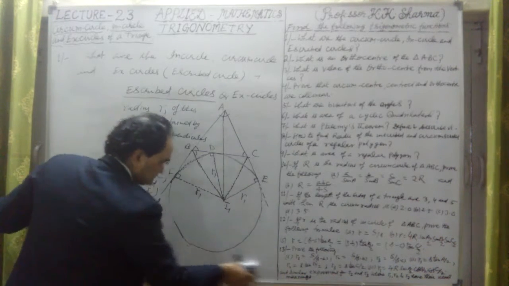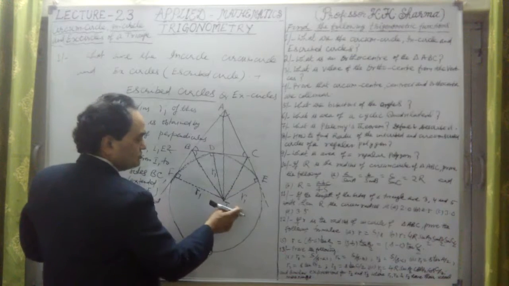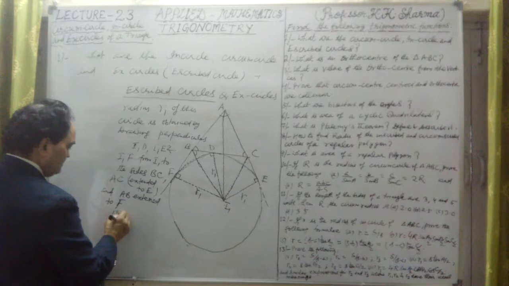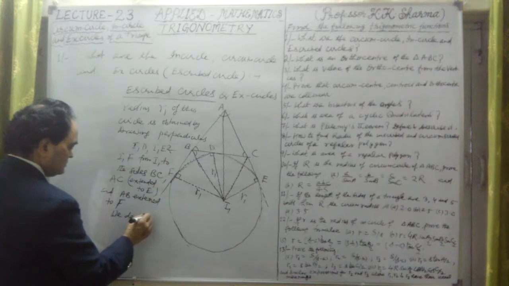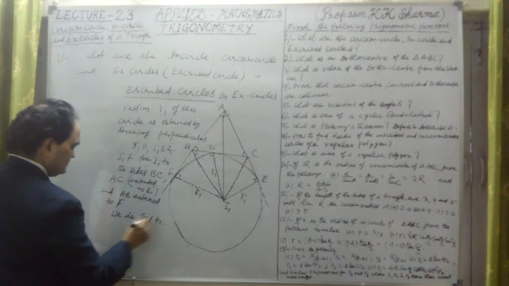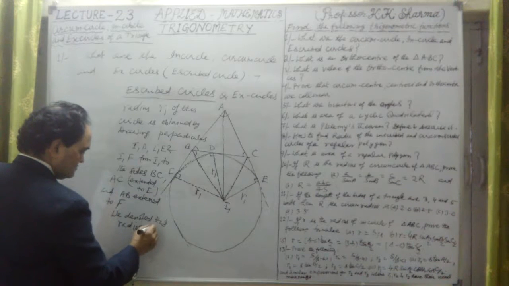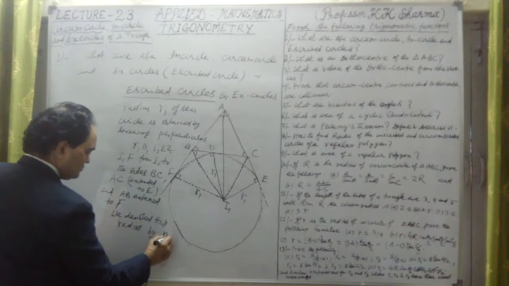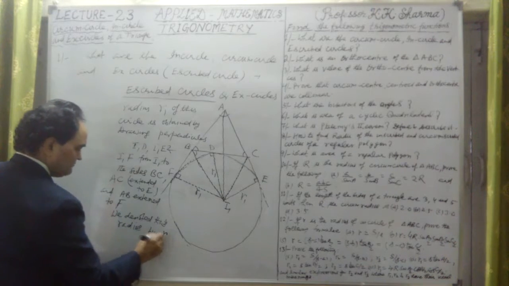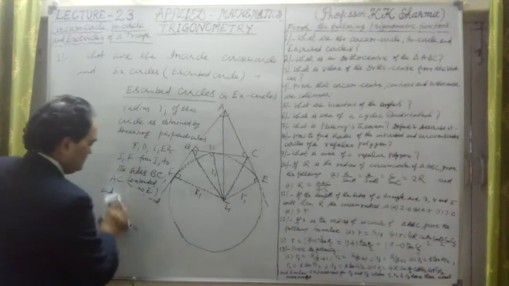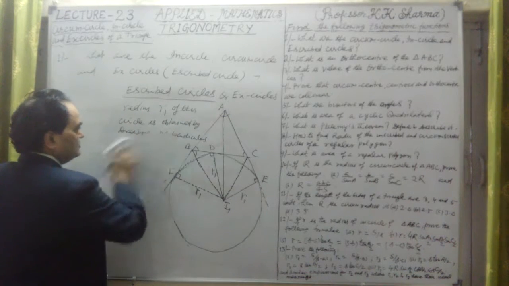So this is the radius I1E, and we denote this radius by R1. Why R1? Because there are three radii, R1, R2, R3. So this is R1 here in this case.